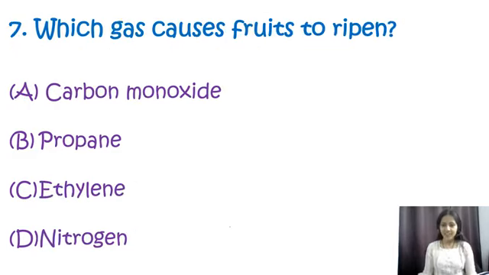Next, question number 7. Which gas causes fruits to ripen? Options are carbon monoxide, propane, ethylene or nitrogen. Over here, the gas that causes fruits to ripen is ethylene gas. The correct option is option C. Ethylene is a plant hormone that occurs naturally in fruit, and it is involved in the regulation of various physiological processes like the ripening process. So my correct option is C.